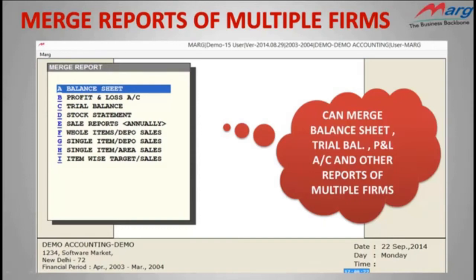As you can view on screen, you can view merged reports like balance sheet, P&L account, trial balance, even stock statement, and etc. In this way, you don't need to switch from one branch to another to view reports, and you don't need to maintain merged report manually for all branches. So friends, here you have seen how this option can be beneficial for you.